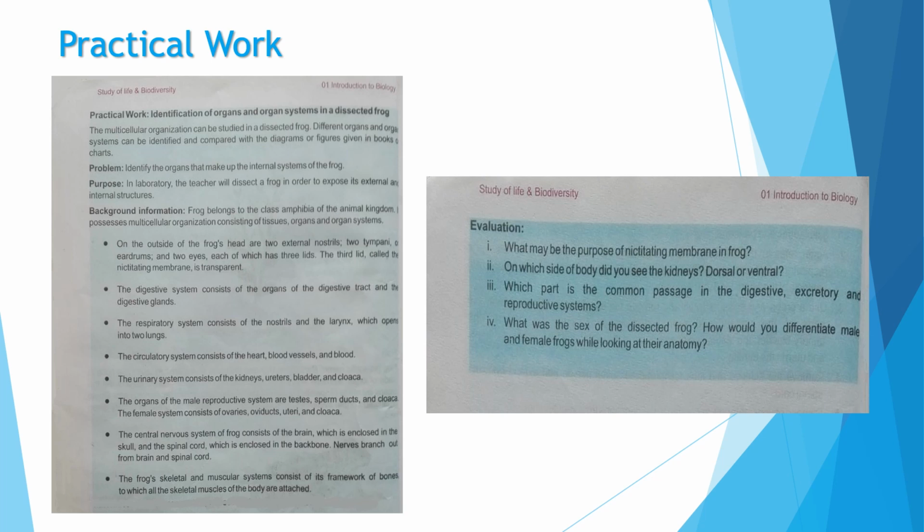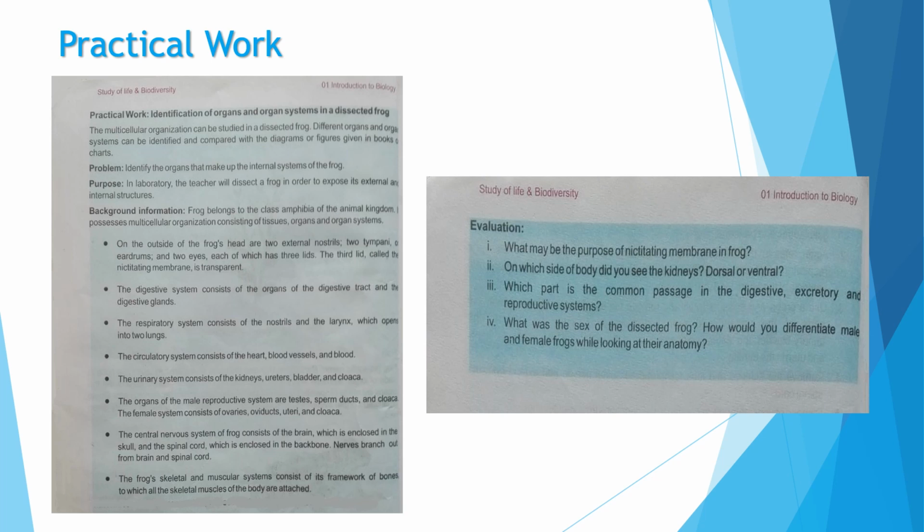And there are two tympani, or the eardrums, which are related to the hearing process, and two eyes are present on the head of the frog, each of which has three lids. As in humans there are two lids, the third lid is present but it is non-functional. But in frog, reptiles and some birds also, this third lid, that is nictitating membrane, is functional. And what is the function of this nictitating membrane? It is a transparent membrane, and it helps to protect the eyes from the dust and also helps to keep the eyes moistened during the vision.